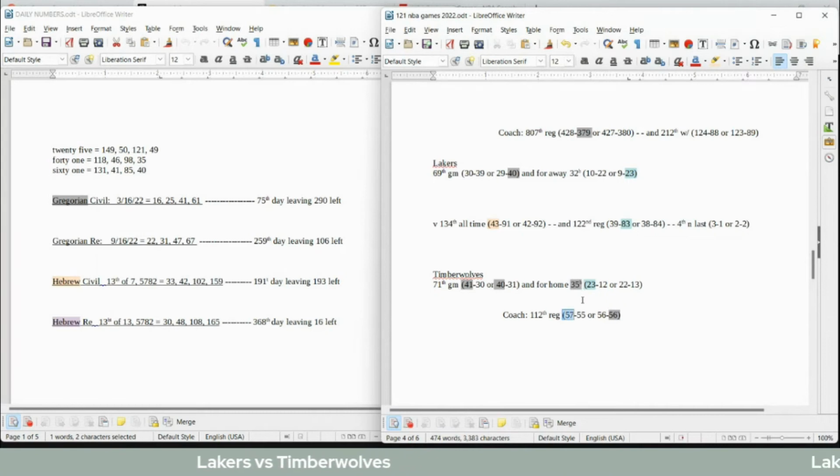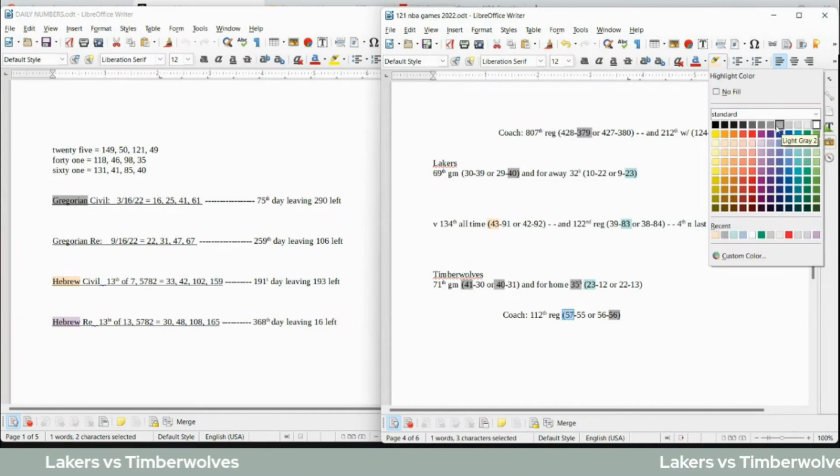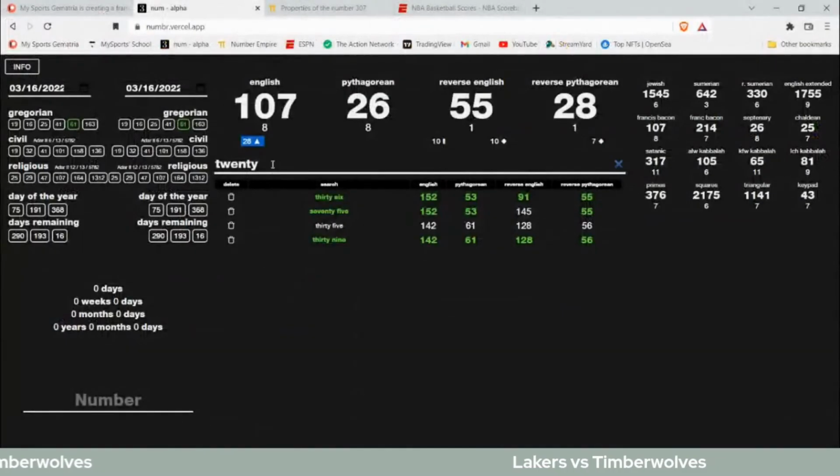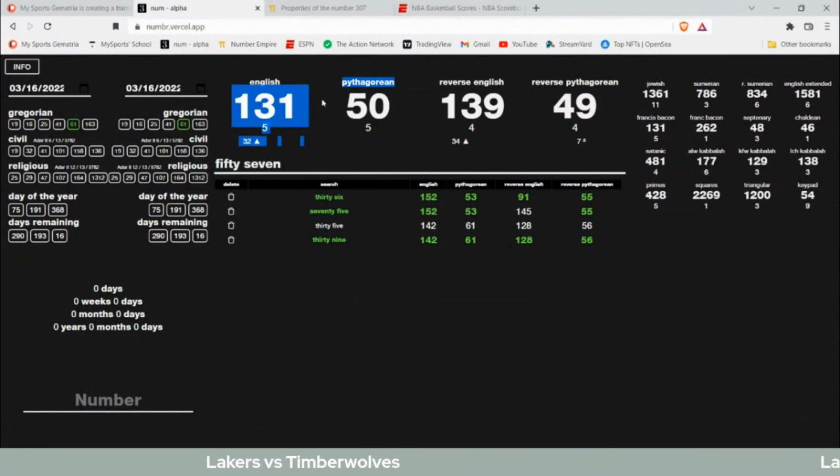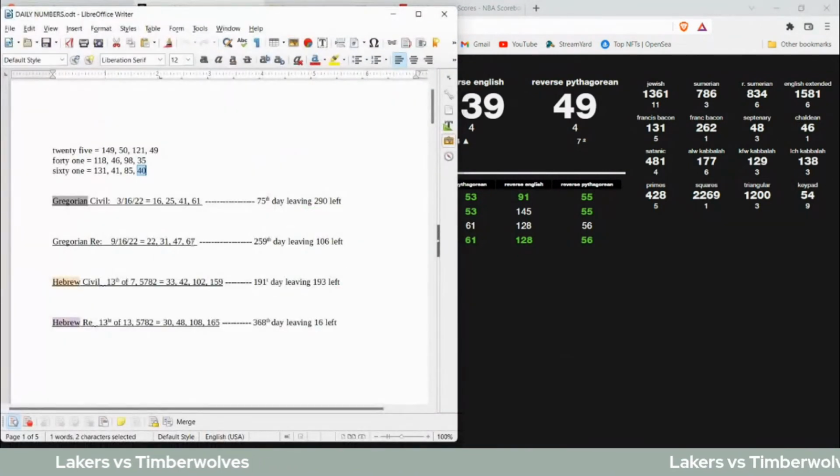Timberwolves coach can get his 57th regular season win for his career. 57 and 61 share some numbers together. 57 sums to 131, and 61 also sums to 131.